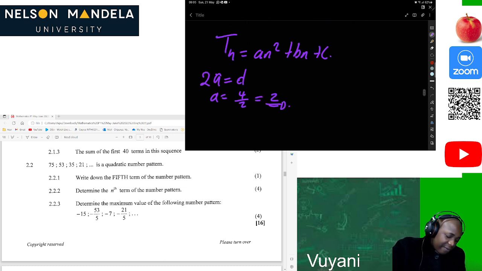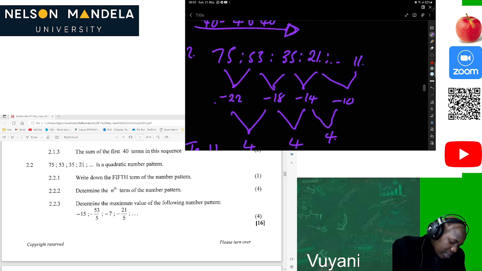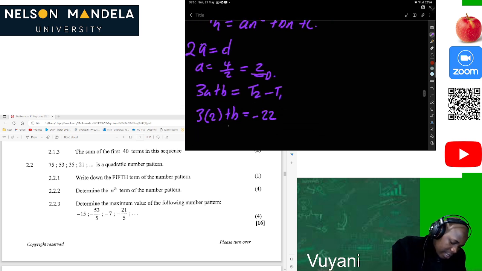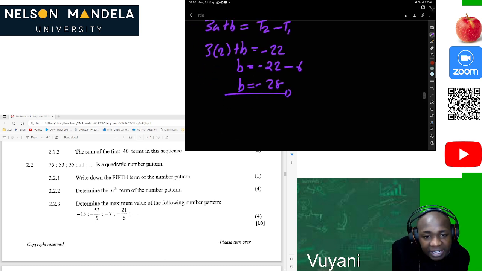Then how do we calculate the value of b? 3a plus b is equal to T2 minus T1. This is the same as 3 times 2 plus b is equal to T2 minus T1, which is negative 22 here. Then we plug it in. Then b will be negative 22 minus 6, which is negative 28.